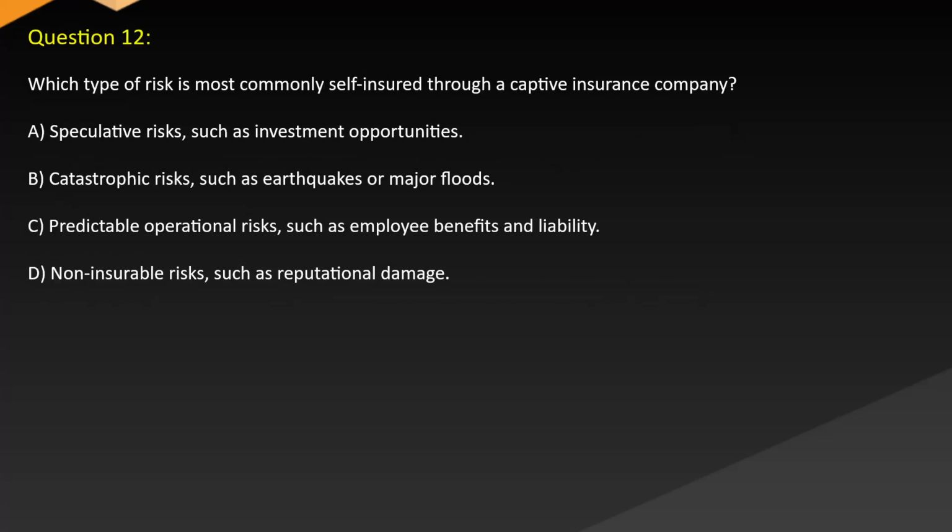Question 12. Which type of risk is most commonly self-insured through a captive insurance company? A. Speculative risks, such as investment opportunities. B. Catastrophic risks, such as earthquakes or major floods. C. Predictable operational risks, such as employee benefits and liability. D. Non-insurable risks, such as reputational damage.